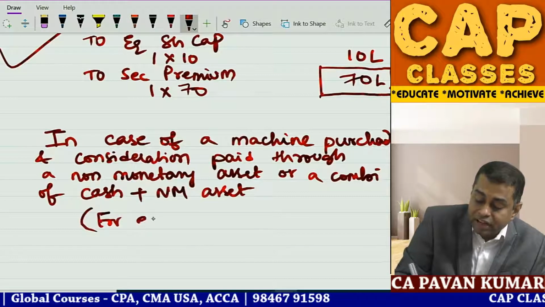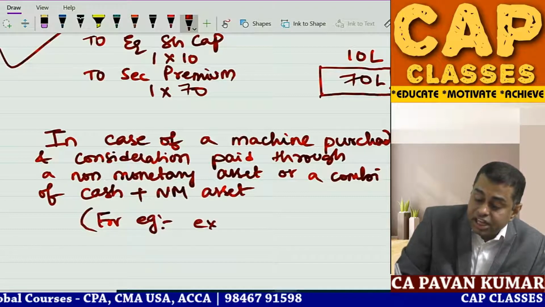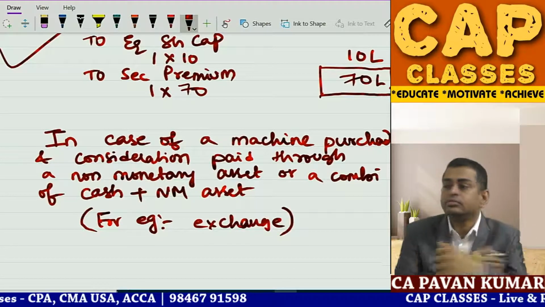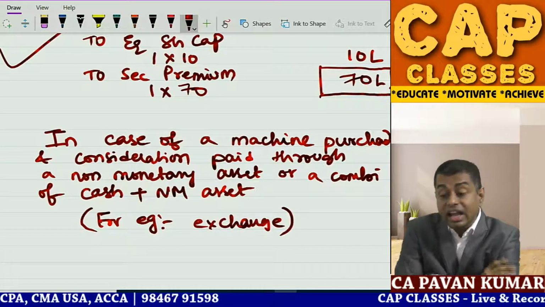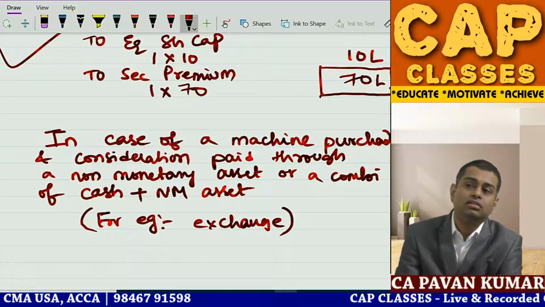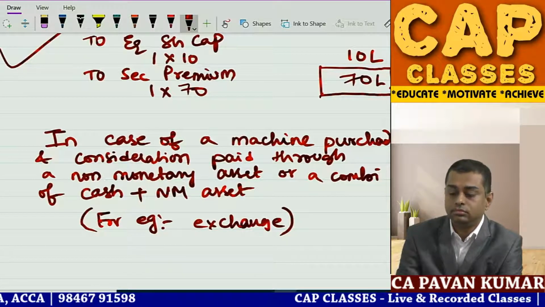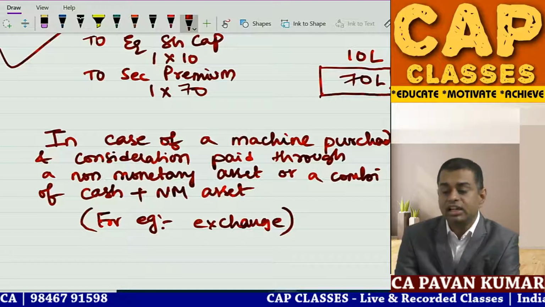Classic example, for example, exchange of old asset with new asset.